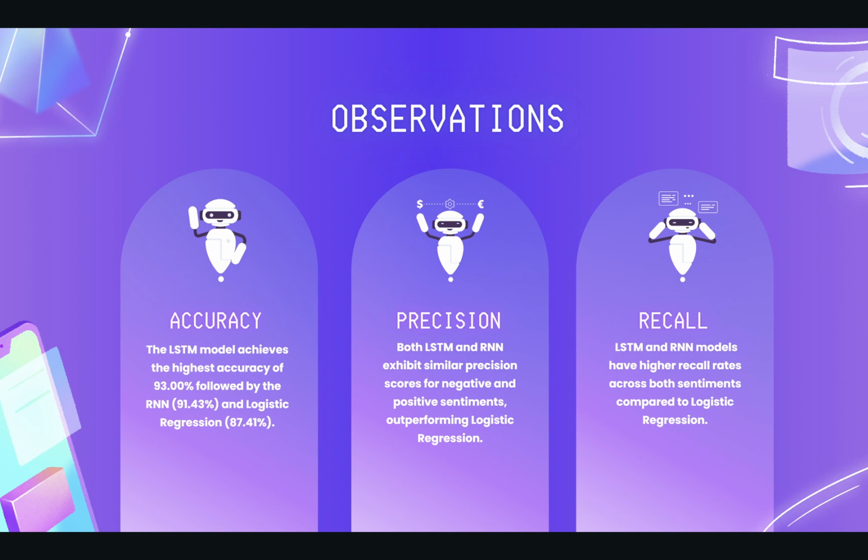Coming to the accuracy, as I already discussed, I pretty much covered what's in this slide. Essentially, we got accuracies of 93%, 91%, and 87% respectively for LSTM, RNN, and logistic regression. Over here, the RNN that we used is a vanilla RNN, and LSTM is the specialized RNN that we used. Both RNN and LSTM give a higher precision and recall value compared to logistic regression.